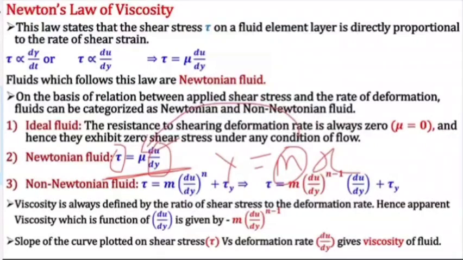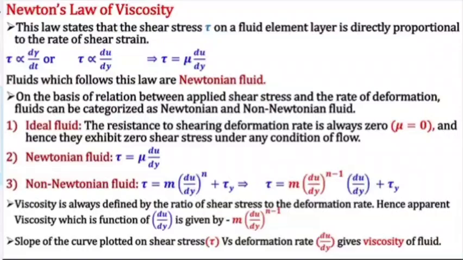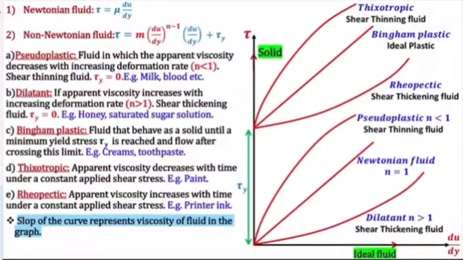So if I plot between tau and du by dy, mu will represent the slope of that curve. The slope of the curve plotted on shear stress and rate of deformation is the viscosity of the fluid. Now we'll start plotting for different